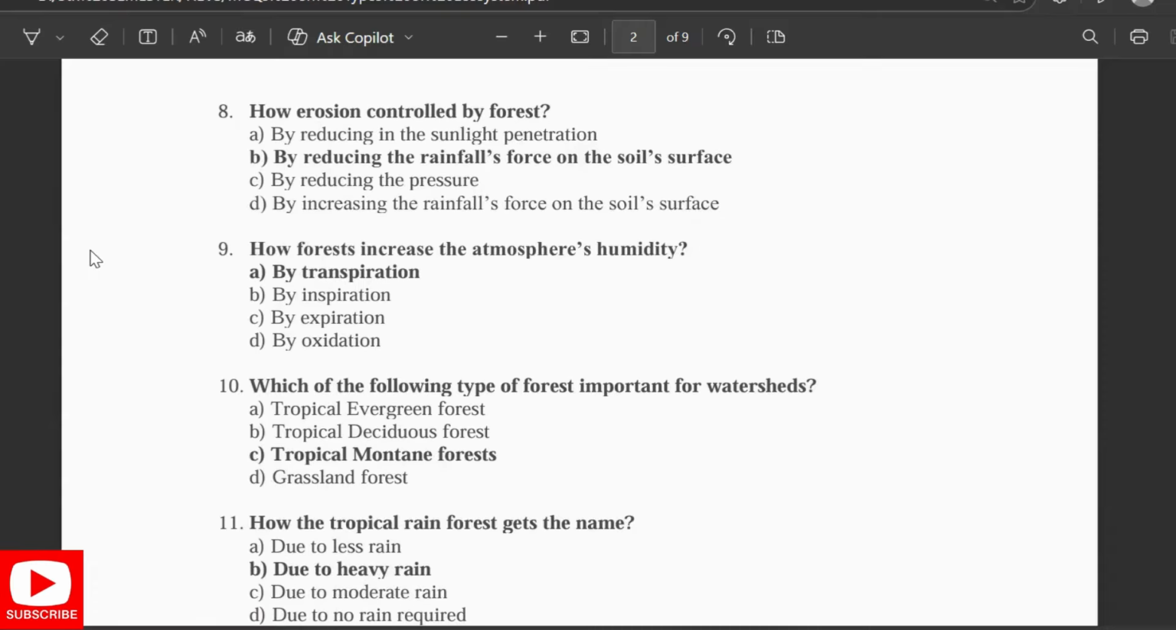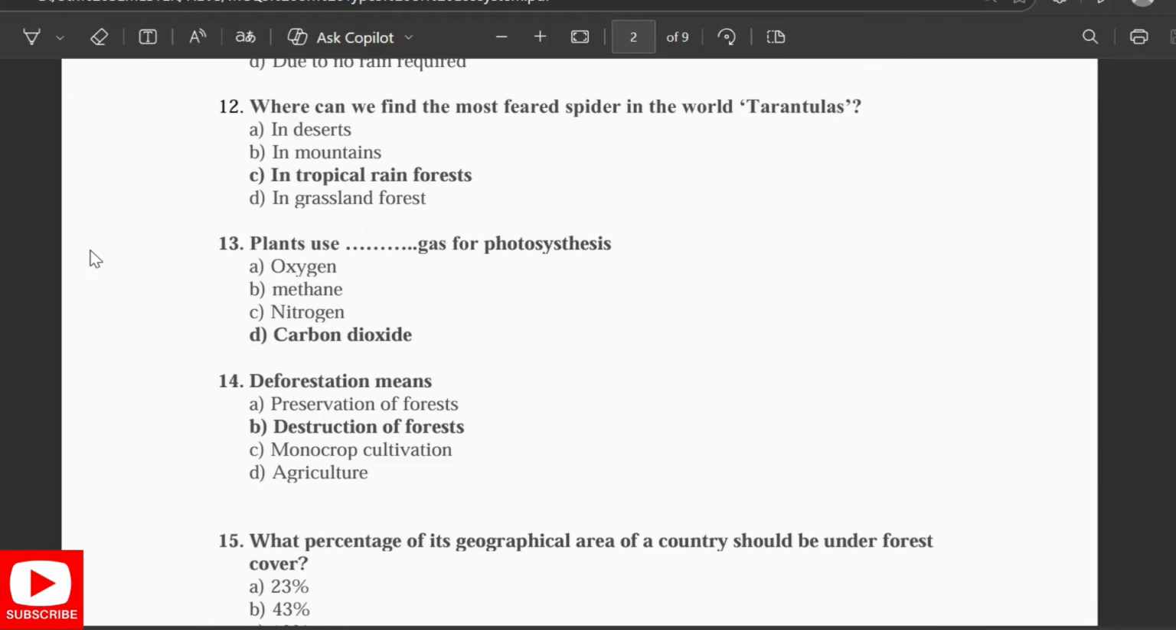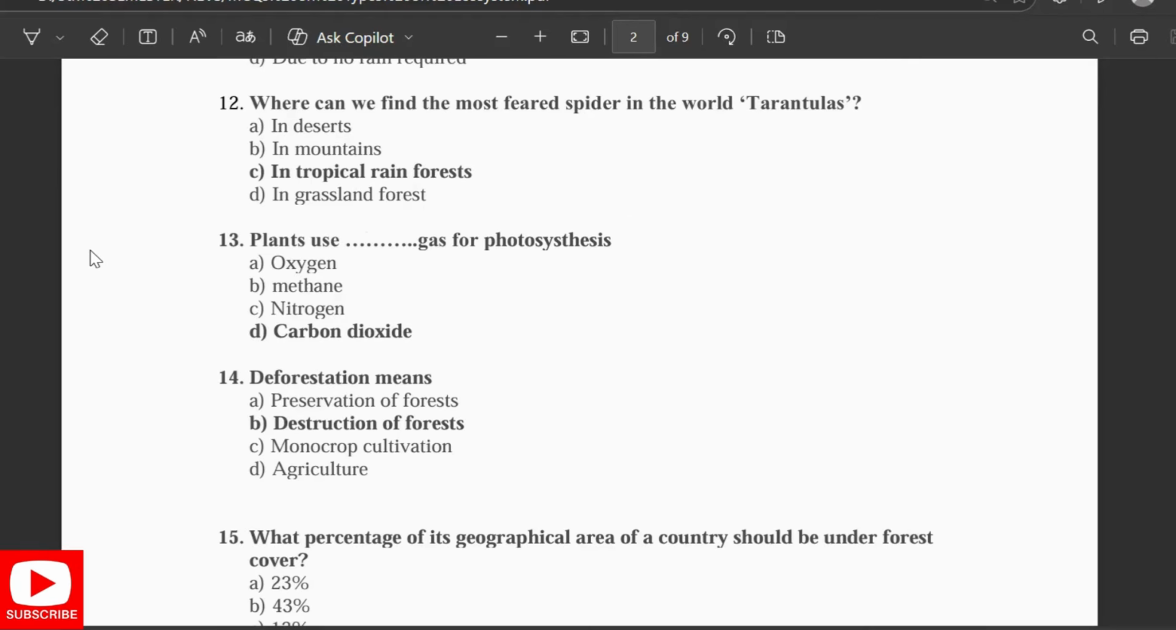How is erosion controlled by forest? By reducing the rainfall's force on the soil surface. How do forests increase the atmosphere's humidity? By transpiration. Which of the following types of forest is important for the watersheds? Tropical montane forest. How does the tropical rainforest get its name? Due to heavy rain. Where can we find the most feared spider in the world? In the tropical rainforest. Plants use carbon dioxide gas for photosynthesis. Deforestation means destruction of forest.